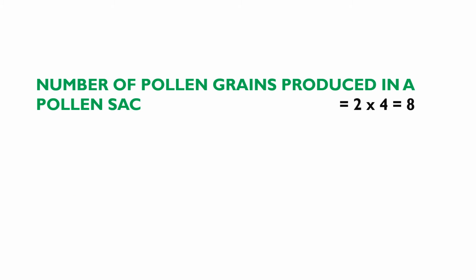Number of pollen grains produced in a pollen sac is equal to, so each pollen sac consists of 2 microspore mother cells. 2 into each microspore mother cell produces 4 pollen grains. 2 into 4, 8. So the number of pollen grains produced in a pollen sac is equal to 8.